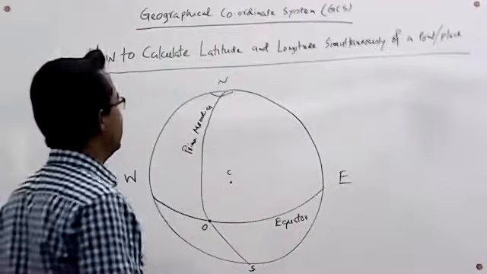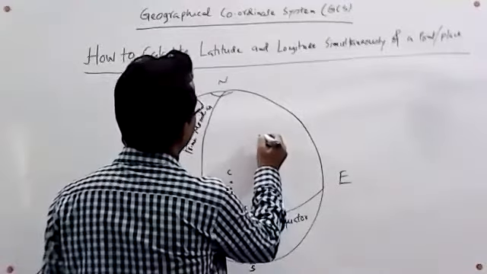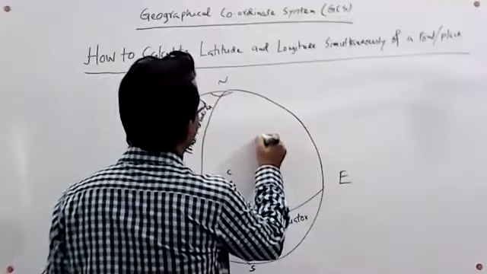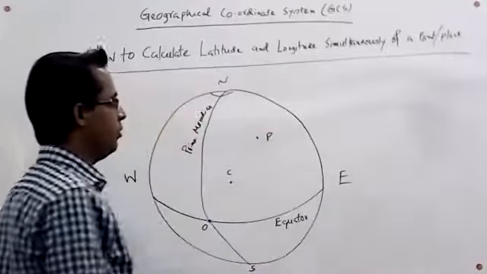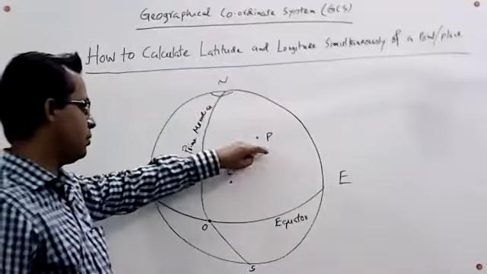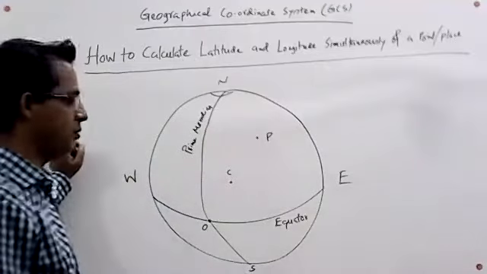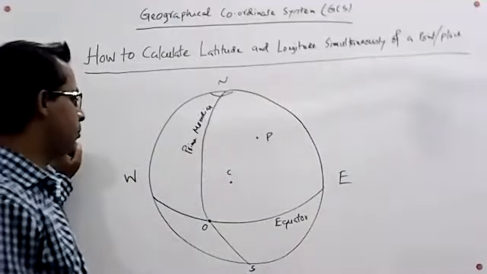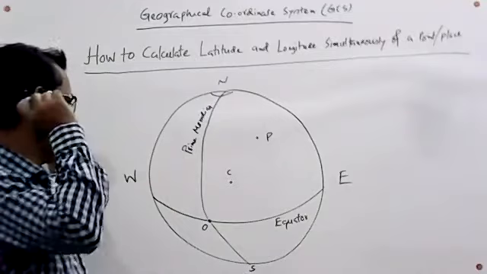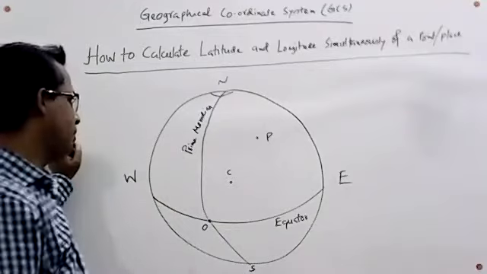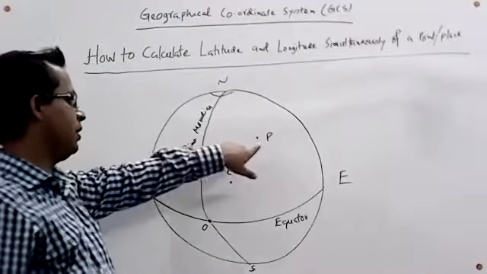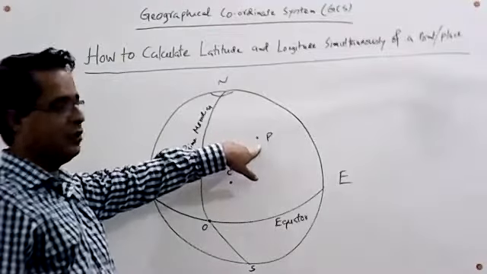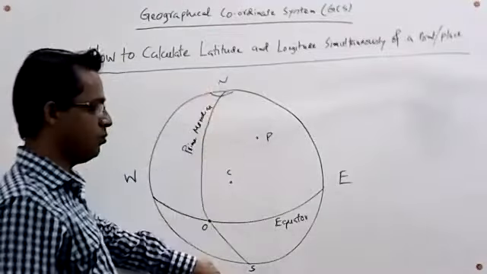Now, suppose we would like to measure the longitude and latitude simultaneously at a point P on the surface. First of all, we have to draw a meridian line which passes through the respective point P, from the North Pole to the South Pole.